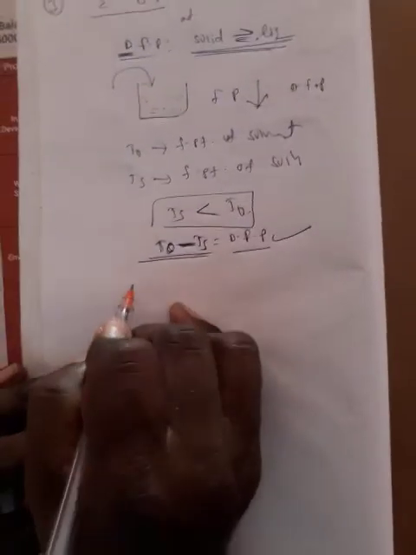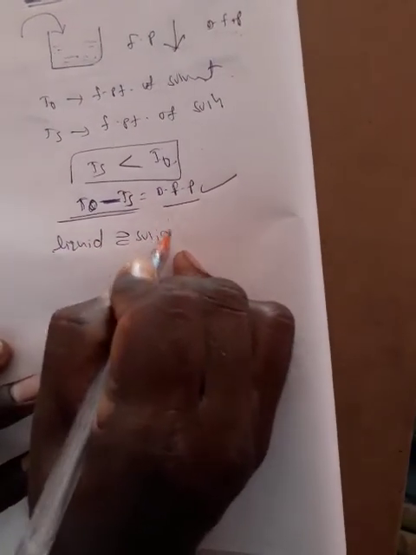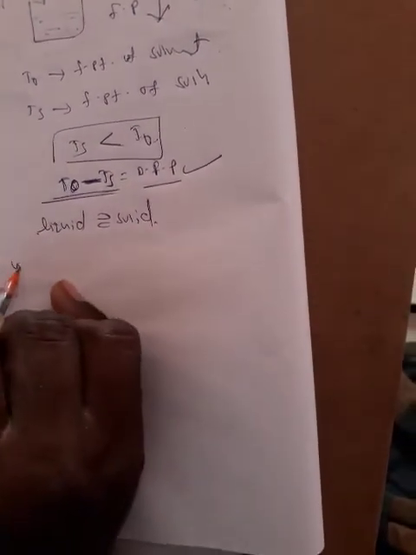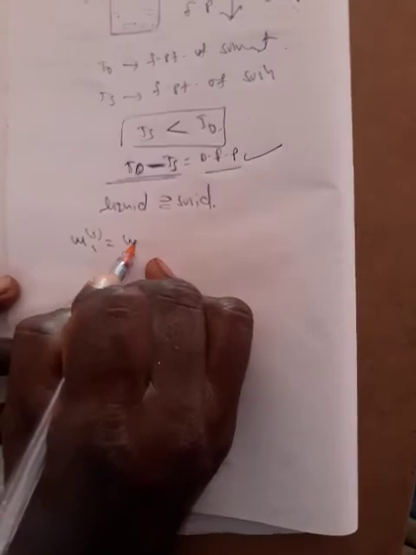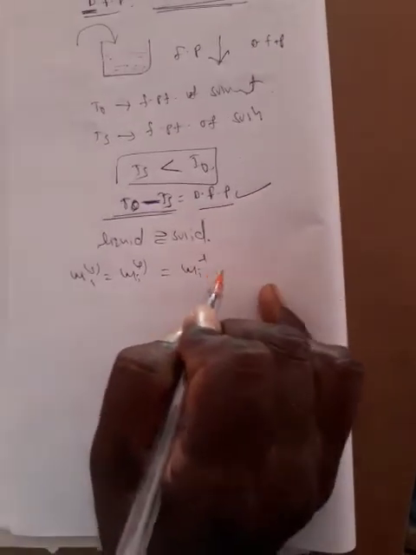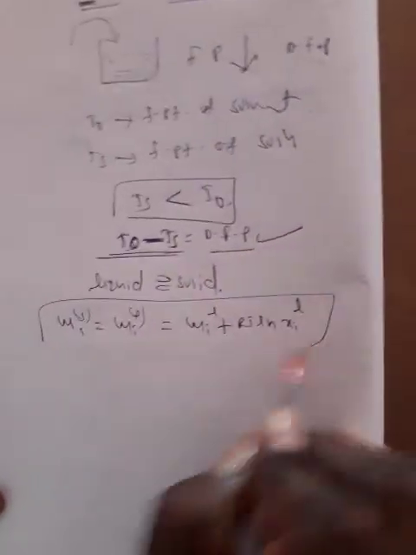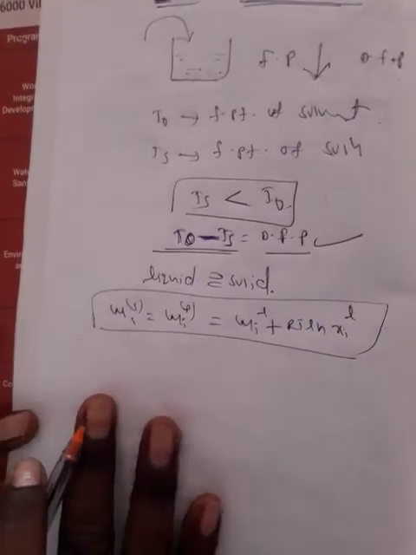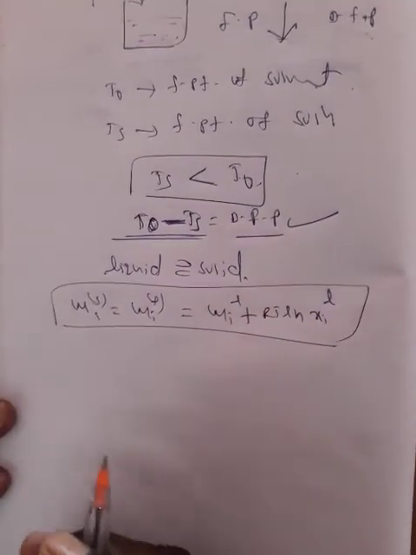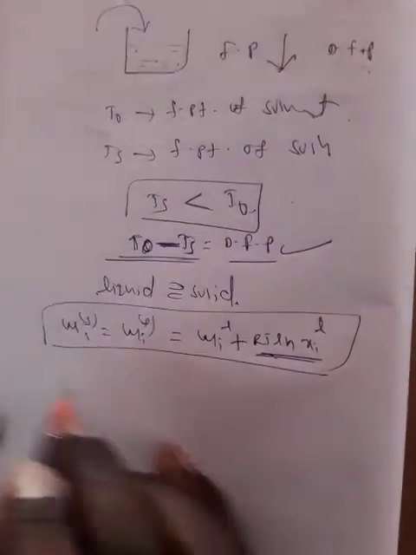Now we will go to the simplification. At this temperature liquid and solid are both in equilibrium. So the chemical potential of the solid and the chemical potential of the liquid are the same. For the liquid, it is the standard state of the liquid plus RT ln xi. This is the chemical potential of the liquid and solid. When component 2, the non-volatile solute, is added, this value will decrease. How does it change? We are observing, right?